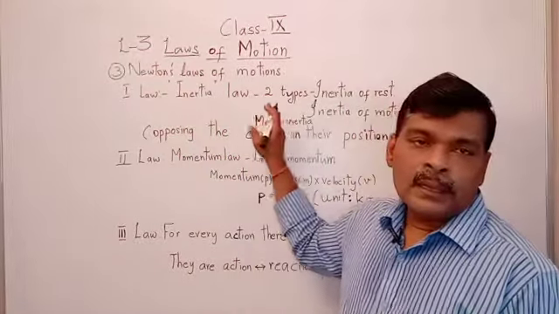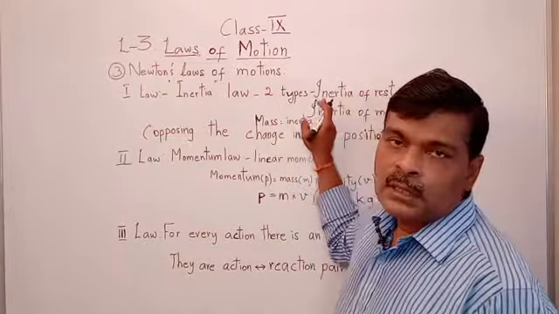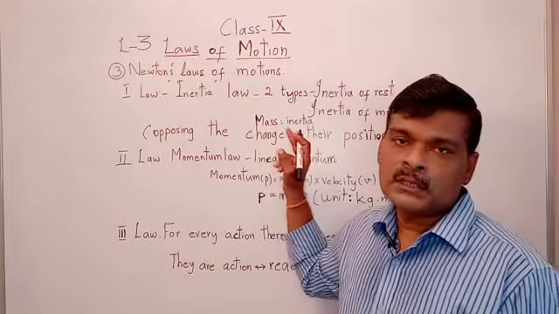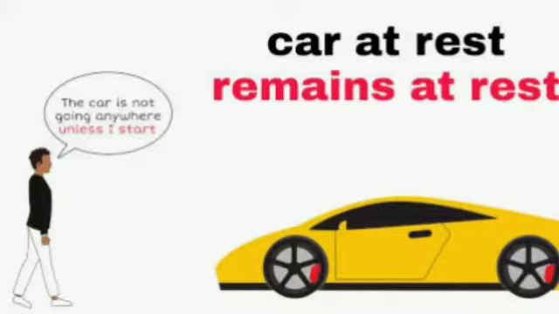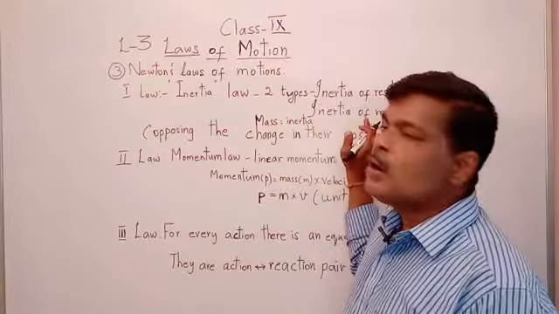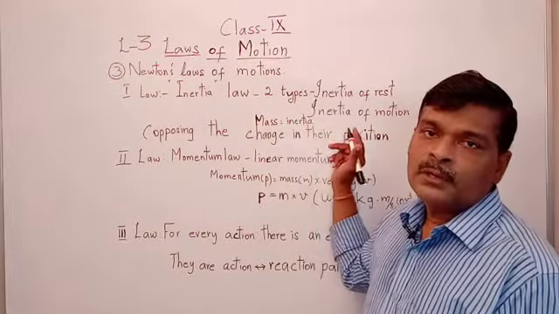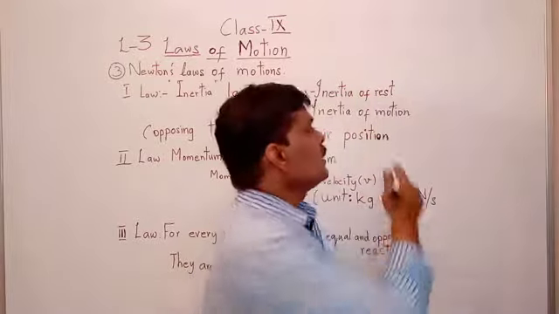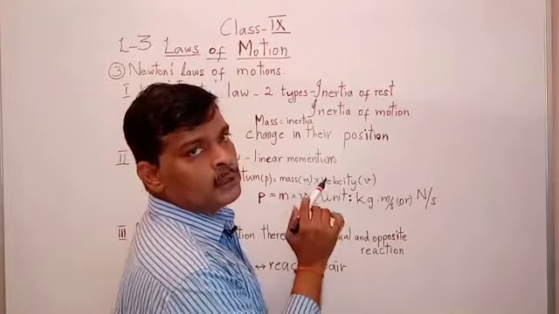So they have two types of inertia laws. First inertia is inertia of rest. That body should be in rest condition. That time they possess inertia of rest. Next type is inertia of motion. This time that inertia is related to the object's motion. When they are in motion, that time they have possessed that inertia of motion property.